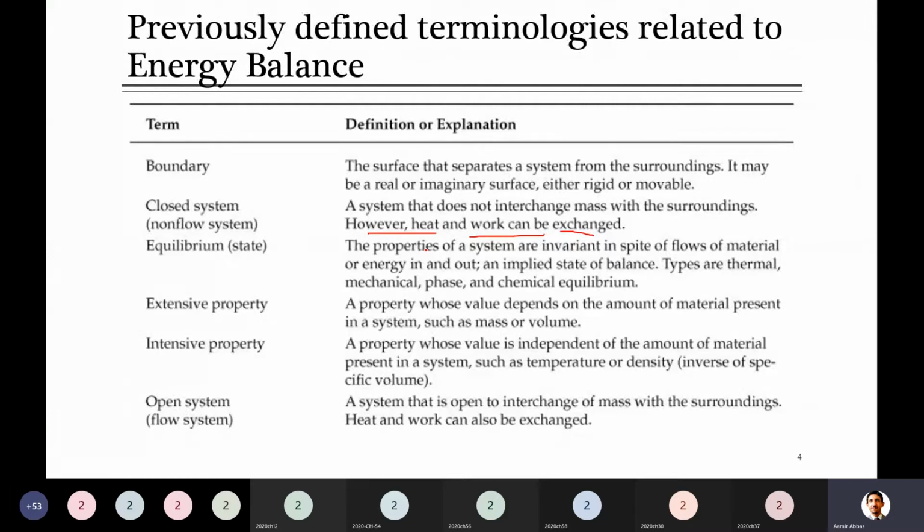I adjust it in such a way that all the heat added to the water after 60 degrees C is removed at the same rate. So overall there will be no change in the temperature of the water. We call that thermal equilibrium. Similarly, you can consider many others, like chemical and mechanical equilibrium. But just remember, equilibrium is a state where there is no change in property, just simple.